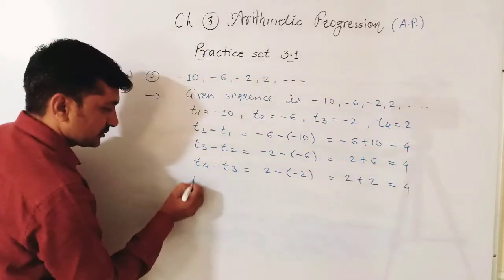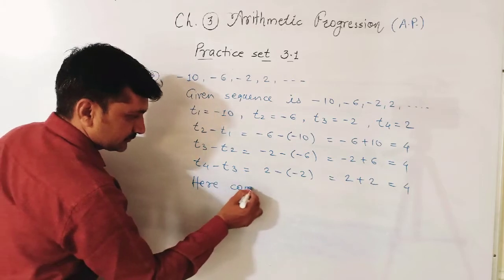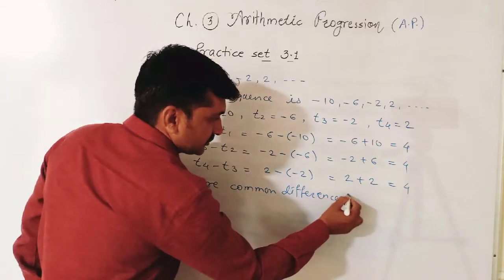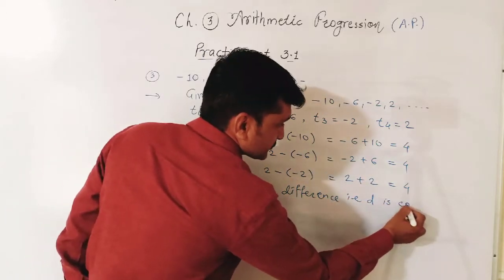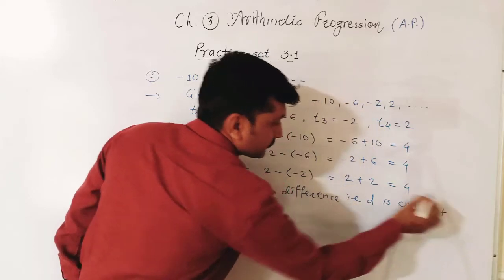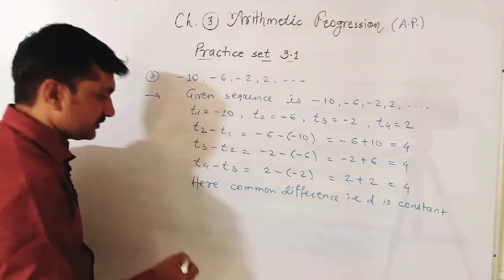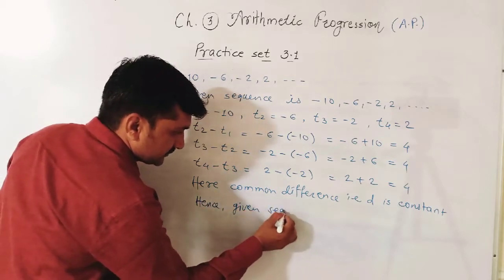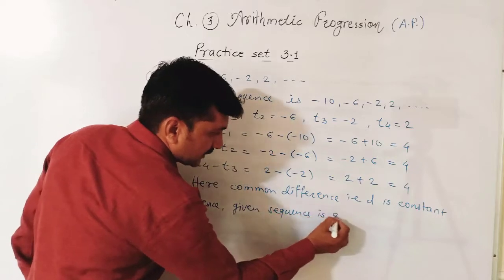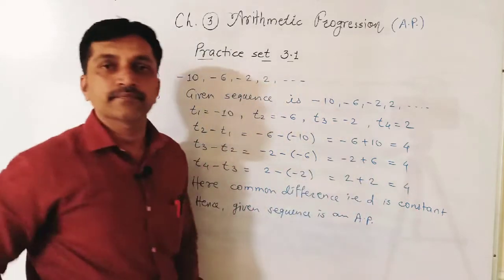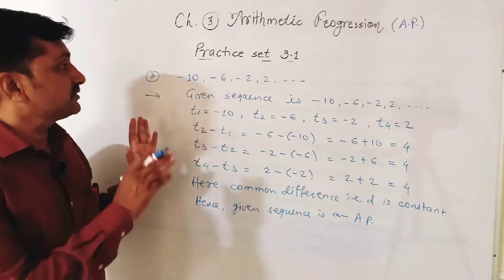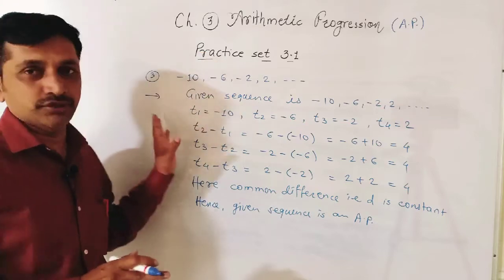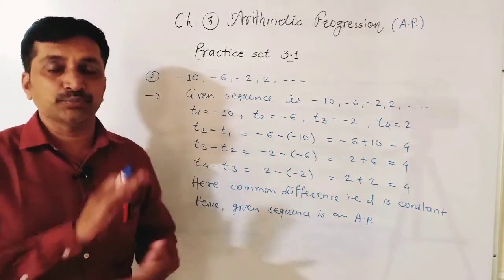Now here you see, the common difference D is constant, and if the common difference is constant, the given sequence is an AP. Hence, the given sequence is an AP. In this way, we can solve such types of examples. Now, the remaining examples from this question you can solve by this method.